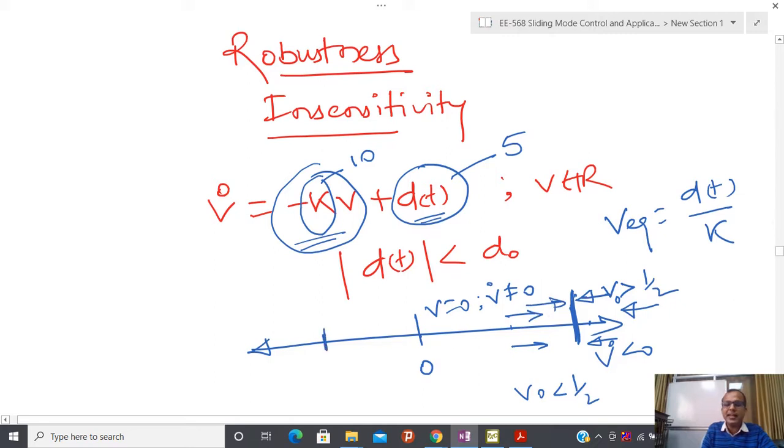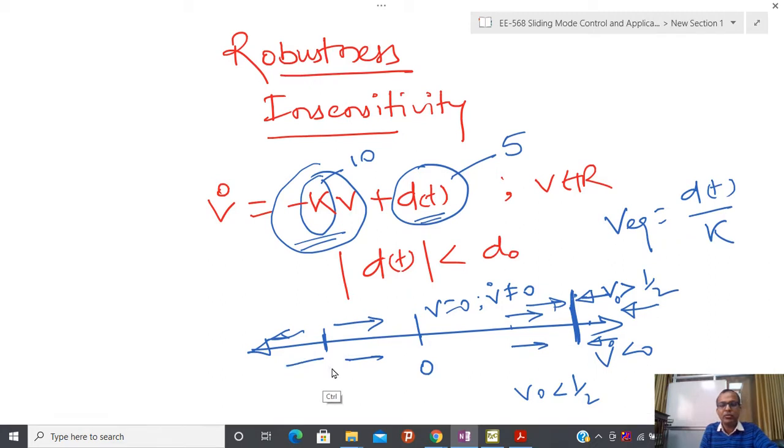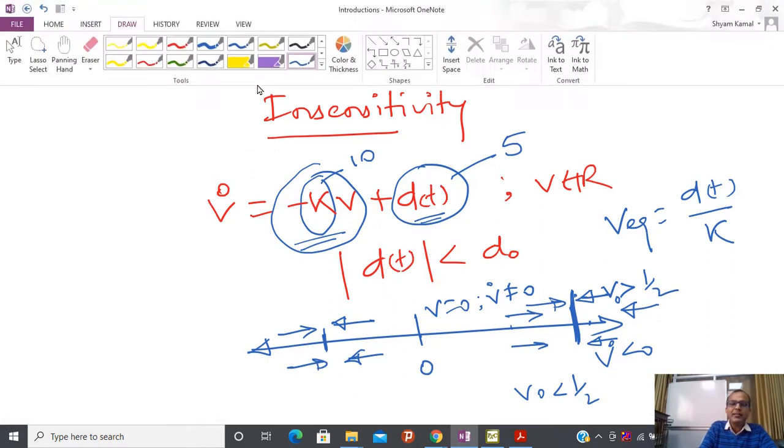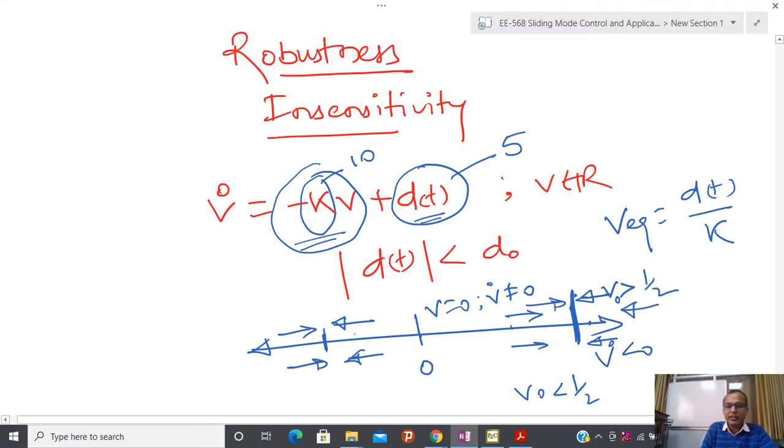A similar kind of generalization I can tell here, because dt might keep the negative sign. So inside this I have this kind of behavior, outside this I have this kind of behavior. Sorry, I have drawn the wrong arrow. Inside this, on this side I am going to diverge, so I have this kind of behavior, but outside this I have converging behavior. So if you see this particular region, the trajectories try to escape, but they will not escape due to this kind of control.